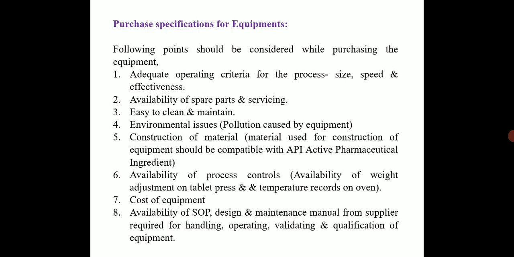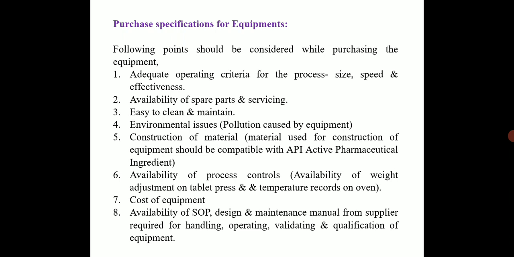After selection of the equipment, the next point is the purchase specification for the equipment, meaning that if we want to purchase that equipment, what points we should consider. First is adequate operating criteria for the process, that is size, speed and effectiveness. Second, availability of spare parts and services. We should see whether the spare parts are available or not, and whether servicing is available or not, and if yes, only then should we go for purchasing that equipment.